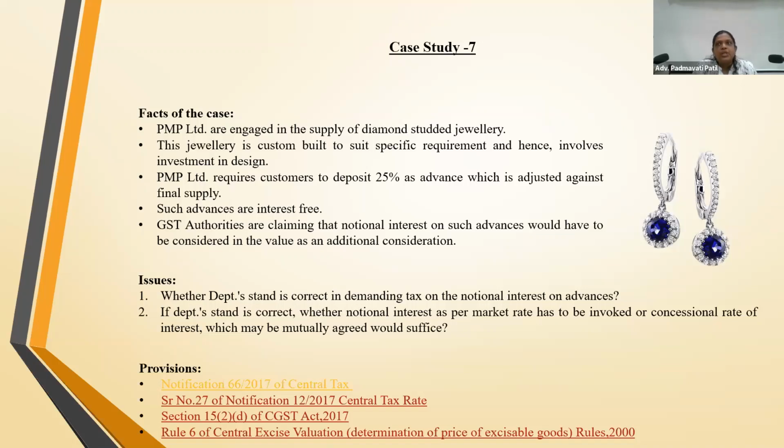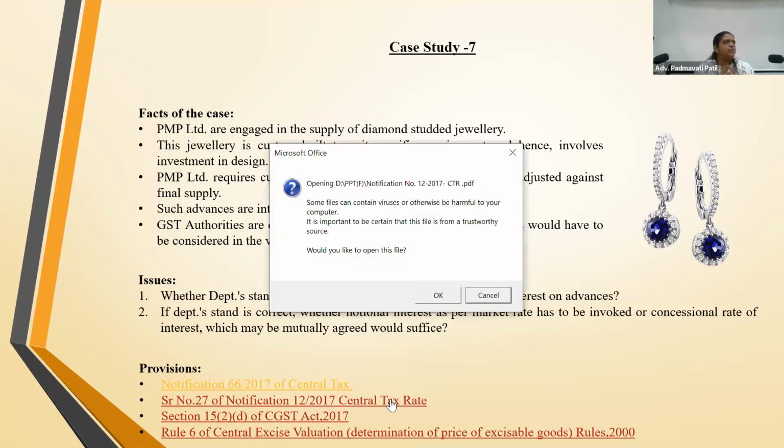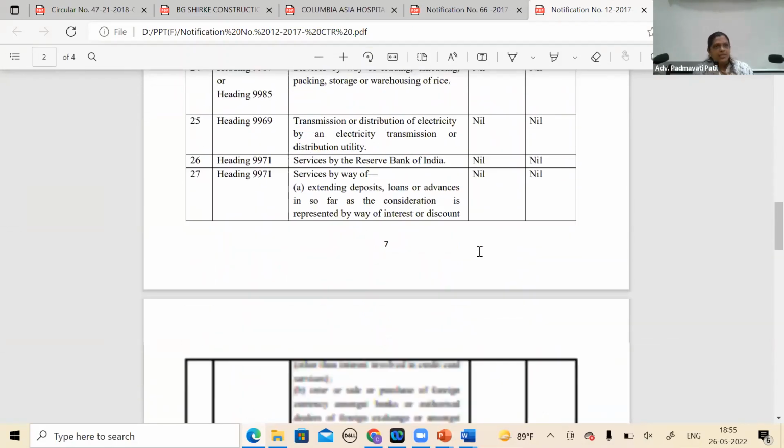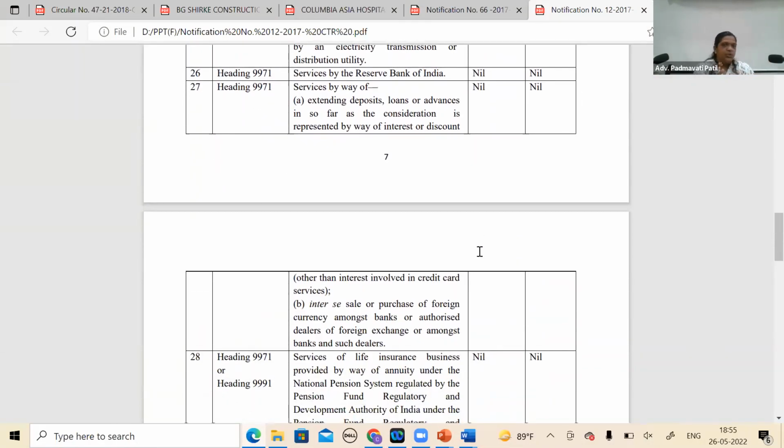Then one more thing I had in mind: Notification 12 of 2017, serial number 27, which talks about interest on loans. The word used is advances, but actually it is referring to banks and financial institutions. Just imagine whether you can try to fit in serial number 27, assuming it's a service and not goods.